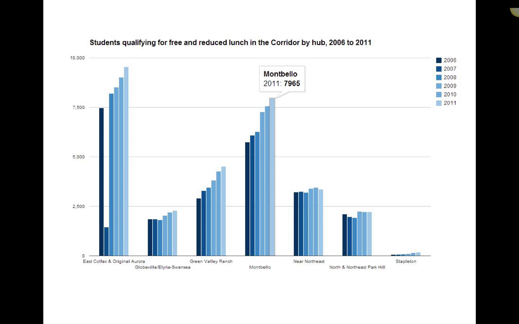What we're looking at right now is the free and reduced lunch population of students attending public schools for 7 neighborhood hubs in Denver and Aurora. And we're looking at this data and how it's changed over the past 6 years.